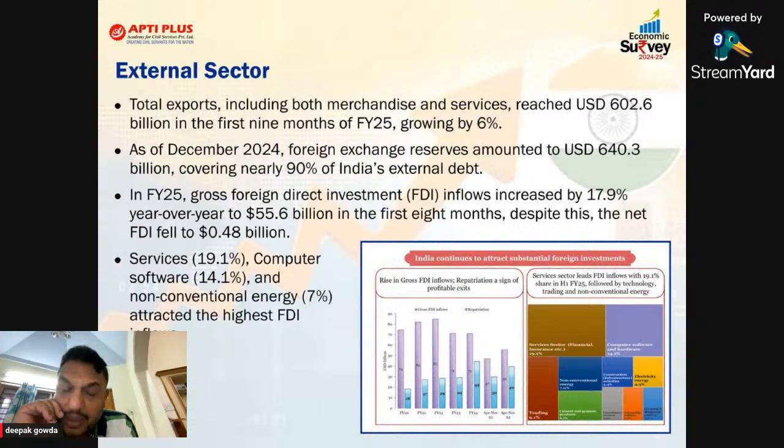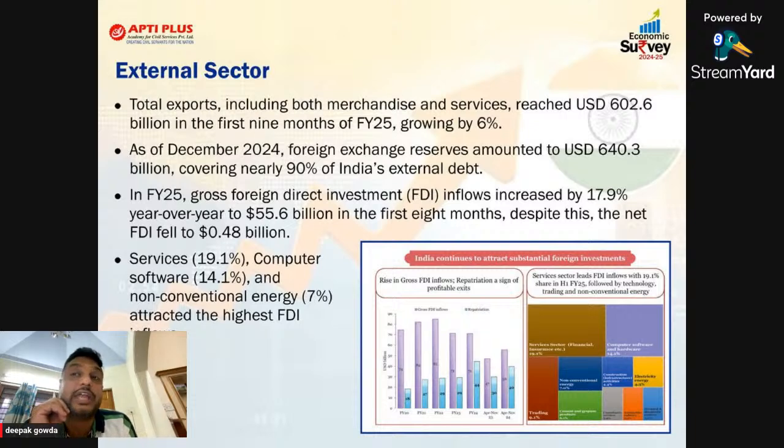See, in this external sector chapter, they're talking about what? Export, import. What is the total export? What is the total import? As we know, merchandise means goods. They are also called visible trade. Trade in invisibles means what? Services. As it says, it has reached $602 billion.